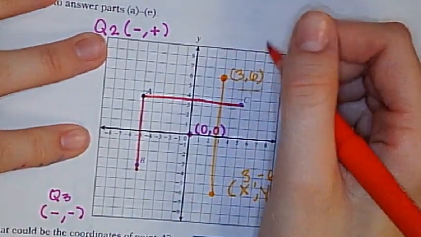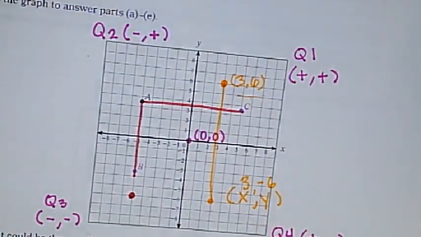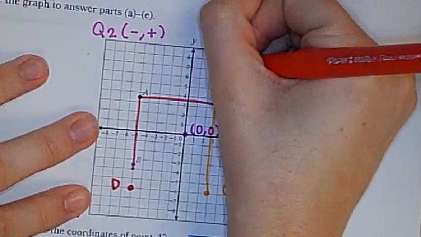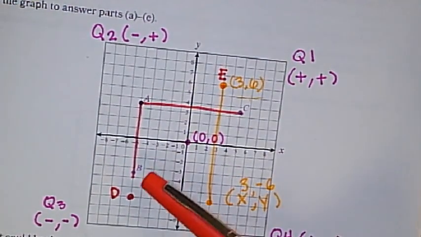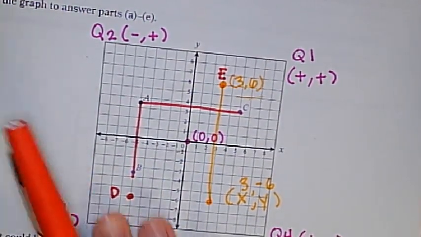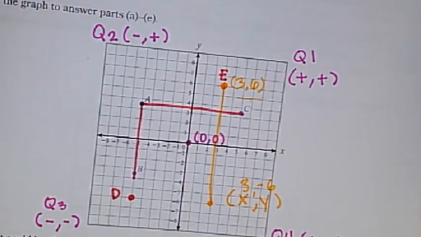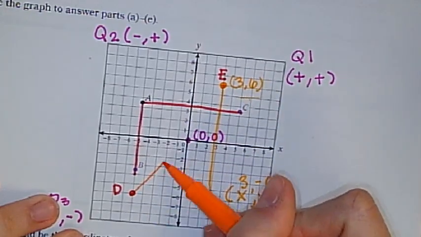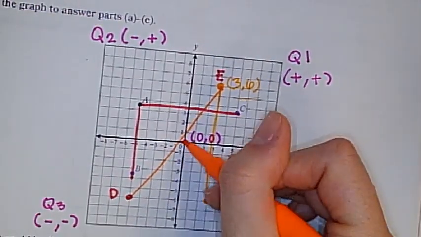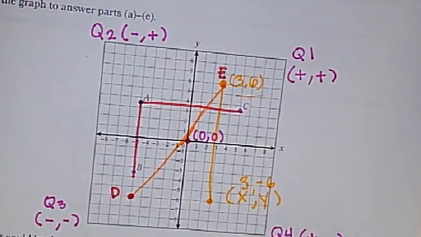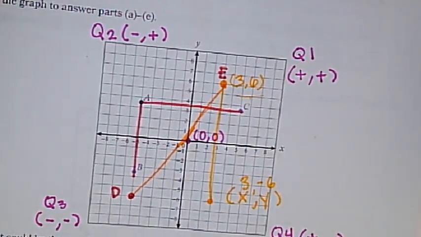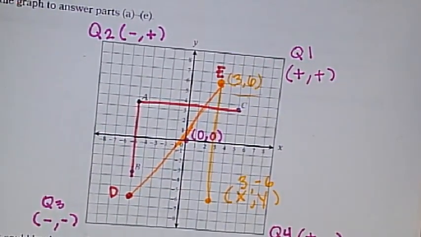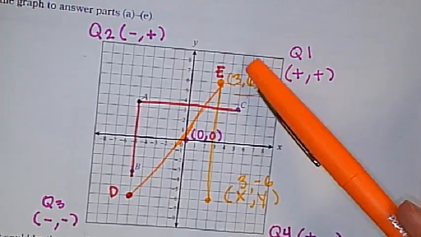What if I had a point right here? Say this is point D, and this is point E. What are points D and E a reflection of? I would have to fold my paper diagonally. Let's trace it. That's how we find out, right? So D to E. That's not exact, but what did I cross through? The origin. Is the origin on my x-axis or my y-axis? Both. So that's a reflection of both axes.